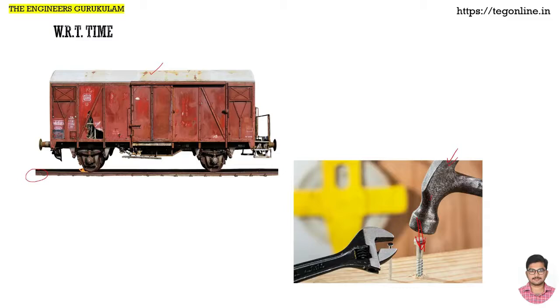Coming to the first example, say the wagon is connected to an engine and being pulled forward. Let us focus on this particular rail length of length L. Observe one main fact: the entire weight of this wagon is stationed on the rail track through four wheels, two on this side and two on the opposite side, which is hidden behind what we are seeing now. So the weight of the entire wagon is transferred to the rails through these wheels, right?